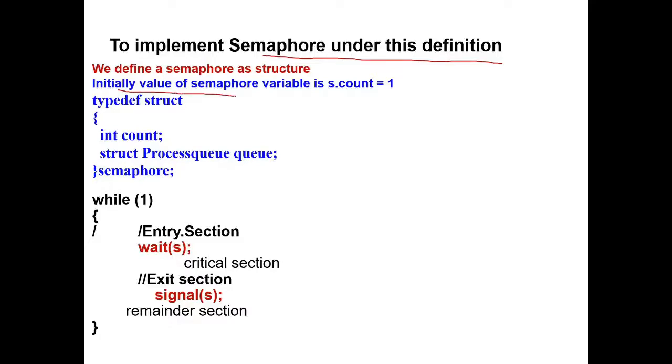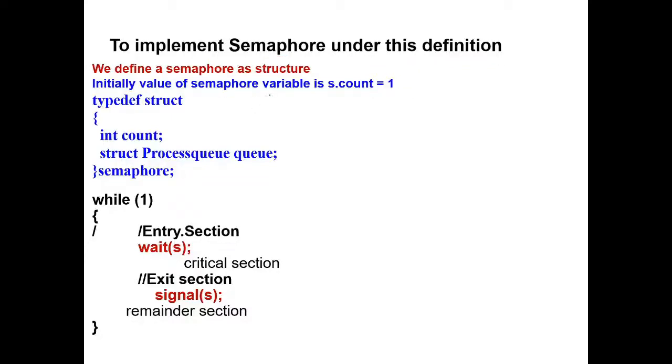So initially the value of the semaphore variable count is equal to 1 only. In the previous semaphore coding we have seen that the semaphore value is initialized by default to 1 only. So whenever the semaphore value is 1, we need to understand that there is no process in the critical section. Whenever the semaphore value is 0, we need to understand that the critical section is locked and there might be some process in the critical section.